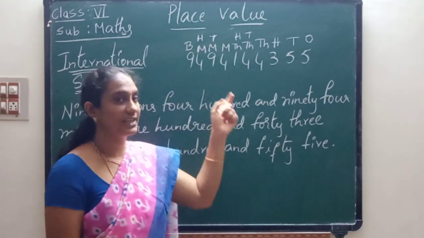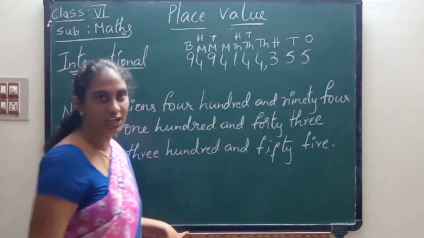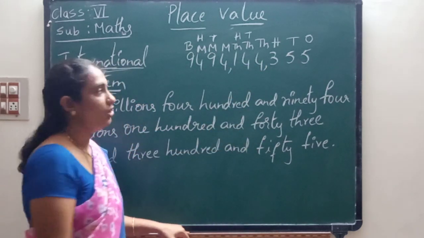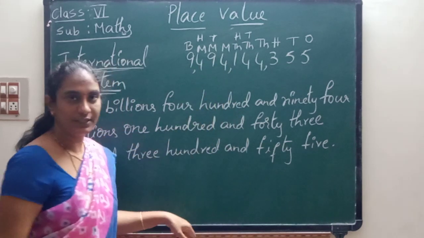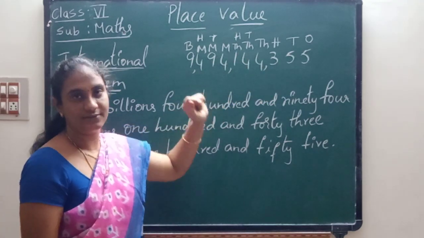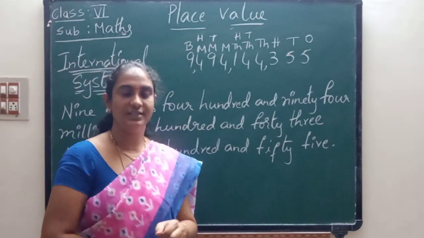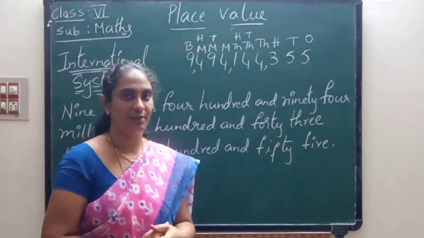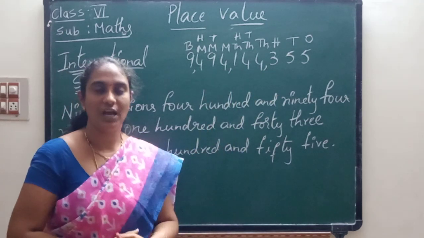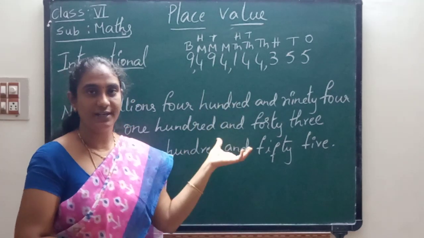Okay children, now let us keep the commas. After the first three numbers we keep the first comma. Next, after three numbers we keep the second comma. After three numbers we keep the third comma. For the Indian system we use the first comma after three numbers, then after every two numbers. But in the international system we keep the commas after every three numbers.